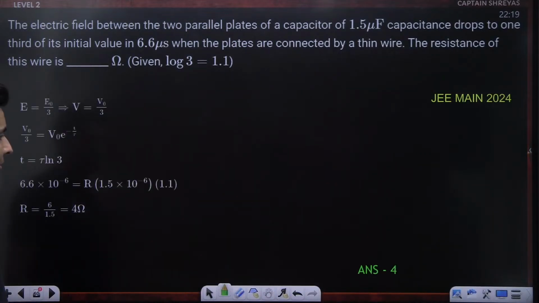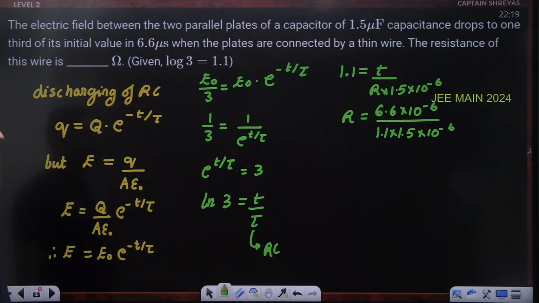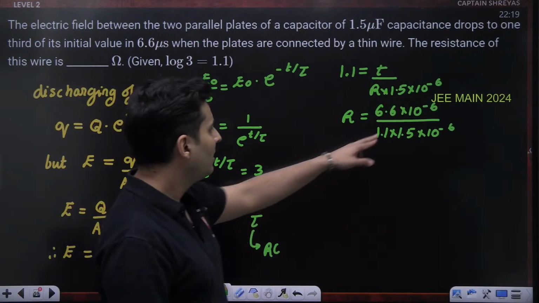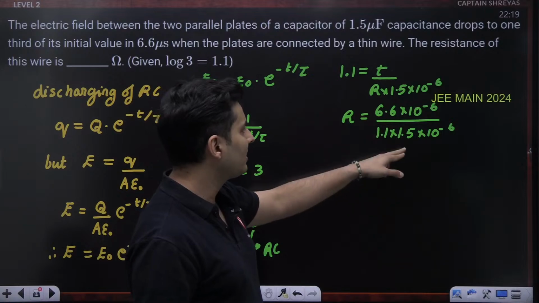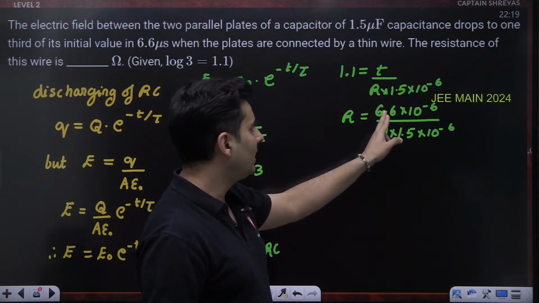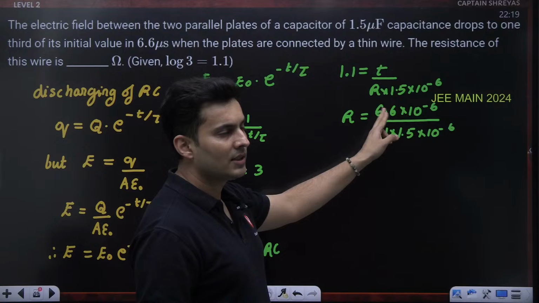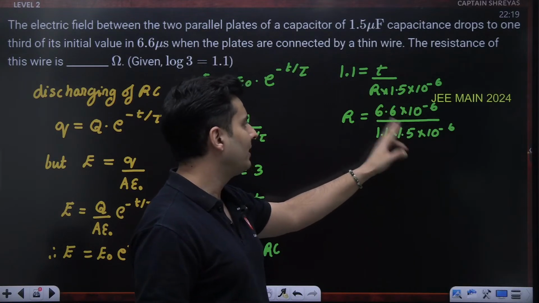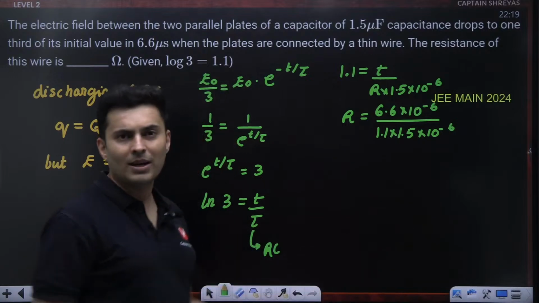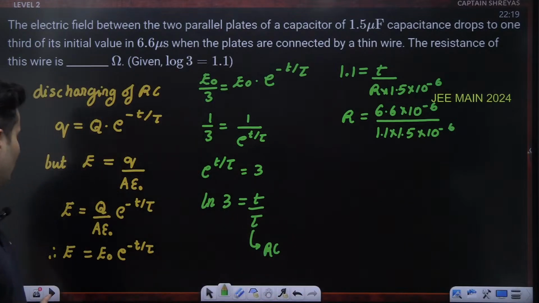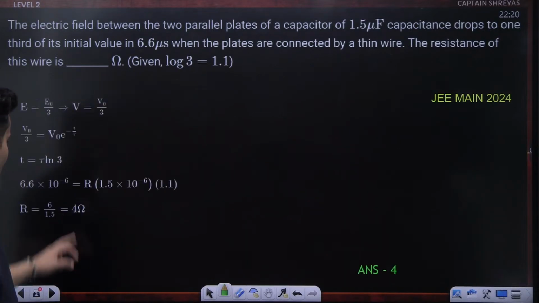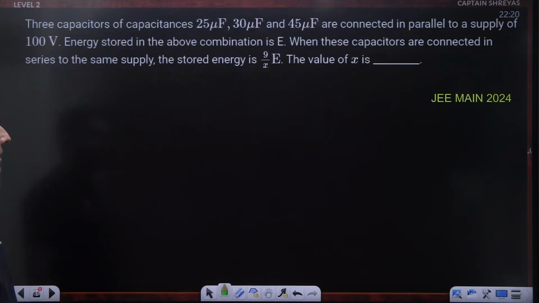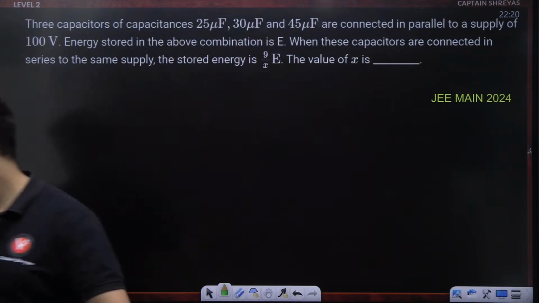If the answer comes out to be 4, I think you can do it very easily. 11 and 66 goes 6 times. 15 and 6 you have. 6 goes with 3 2 times. 15 goes with 3 5 times. So you'll have 2 by 5 and all of that. And then 2 by 5 is nothing but 0.4, right? And you can write it in the given form. Yes, perfect. See if you guys get the answer as 0.4 over there.